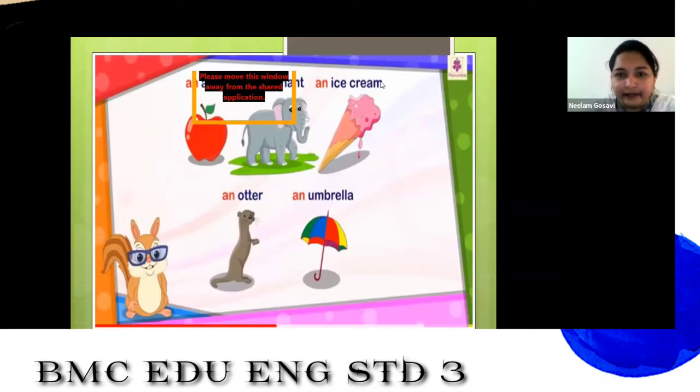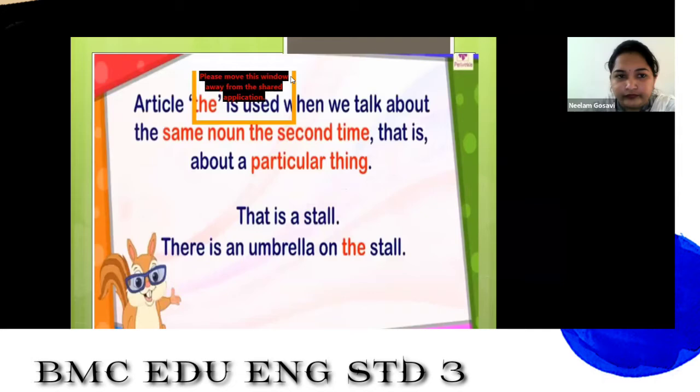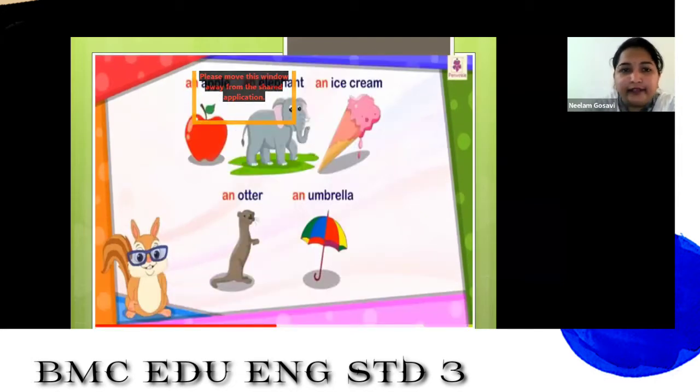Then next, elephant. So E. Do you remember vowels? A, E, I, O, U. This word is starting with the letter E, and E is a vowel. So we will call it an elephant. Same way with ice cream also. It is starting with the letter I. I is a vowel, so we will say an ice cream. Okay. Now next.